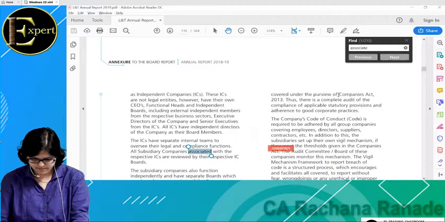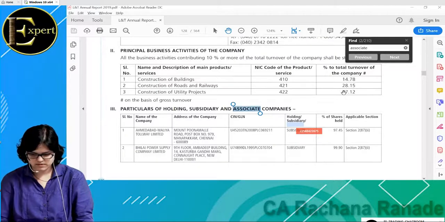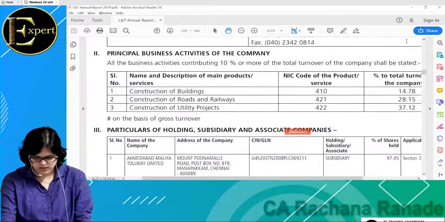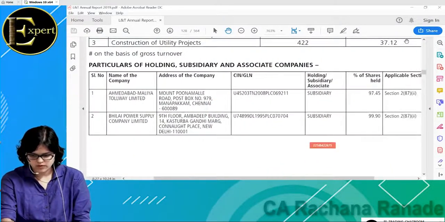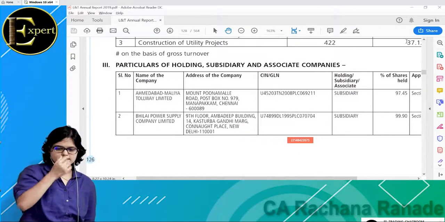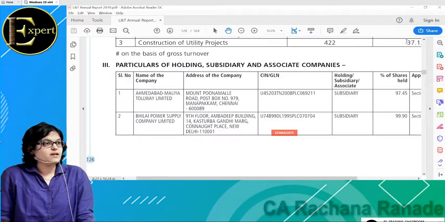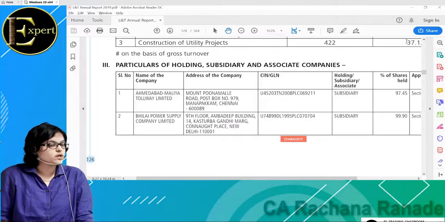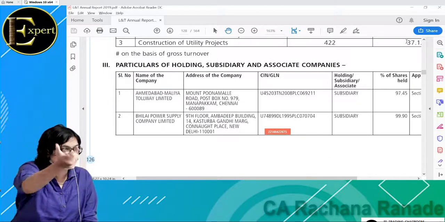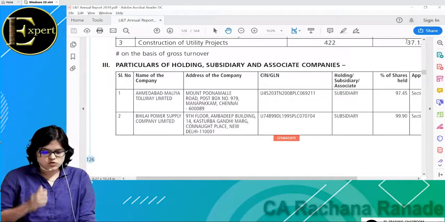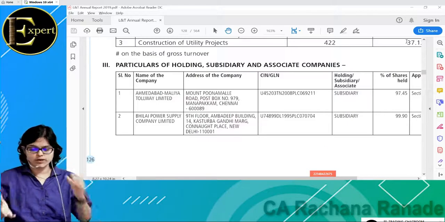Okay, so please understand this. Agreed that there will be something known as a subsidiary and something known as an associate. Should there be a list of how many subsidiaries or associates, which should be disclosed, so that we understand how many companies L&T has invested in? As an investor of L&T, I should know about all these things. So in the annual report, you just do what I did: Control F, search associates. And here you can see there is a separate discussion on particulars of holding, subsidiary and associate companies. So here everything will be given.